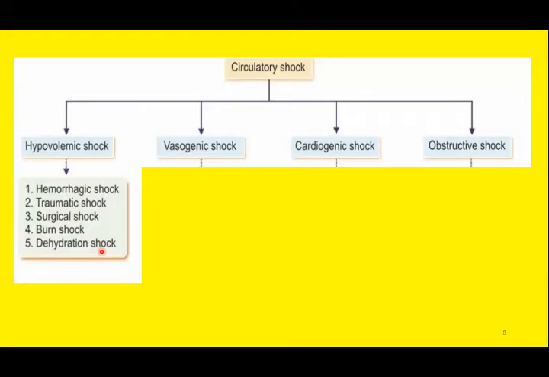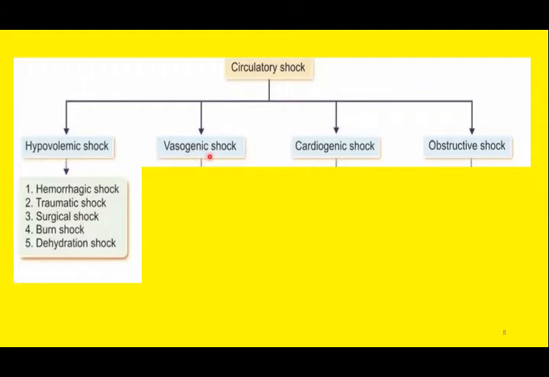Now, this dehydration can be due to excessive vomiting or excessive diarrhea. So, excessive diarrhea, excessive vomiting, excessive sweating sometimes lead to dehydration, and this may lead to hypovolemic shock. So, these are the five important causes of hypovolemic shock.